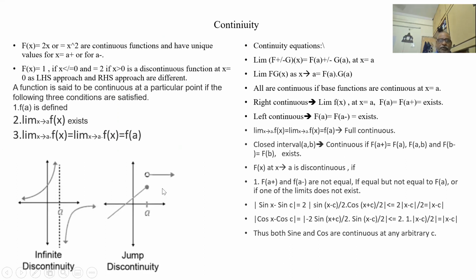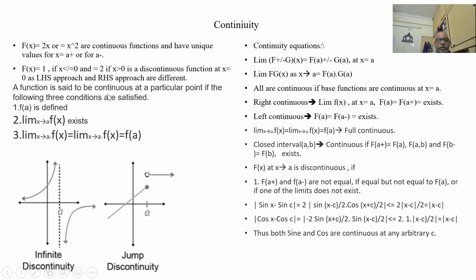Let us see continuity. A polynomial function f(x) is 2x or x². These are continuous functions. x² means as x goes, y also rises with the square power. These are all continuous functions. The plus and minus values are the same for any value of x. Let us see here. If f(x) is 1 when x is less than 0, and f(x) is 2 when x is more than 0, that means it is a discontinuous function at 0. At 0 minus it is 1, at 0 plus it is 2, so they are not the same.